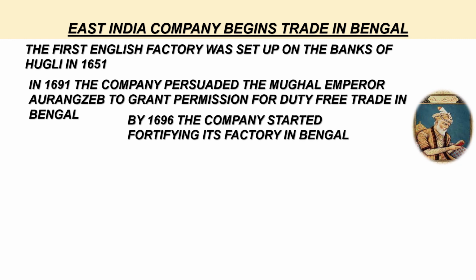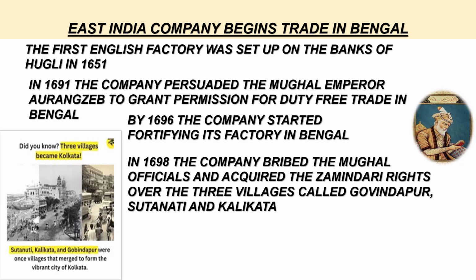By 1696, the company started fortifying its factory in Bengal. As trade expanded, the company persuaded the merchants and the traders to come and settle near the factory. So in 1698, the company bribed the Mughal officials and acquired the zamindari rights over the three villages called Govindpur, Sutanuti and Kolikata, and in the image you can see the three villages.